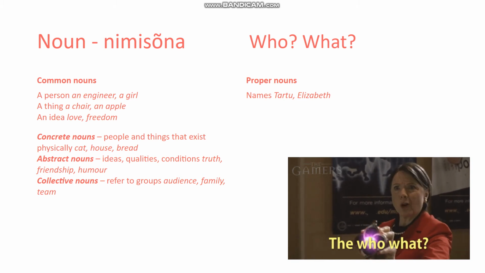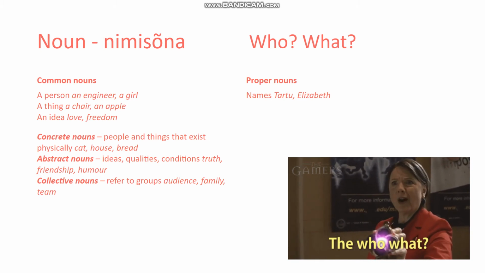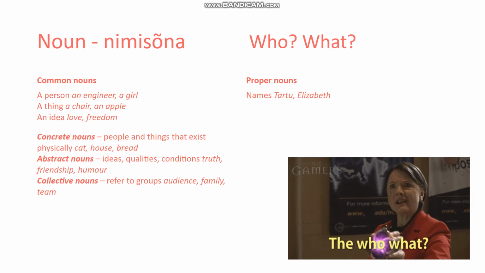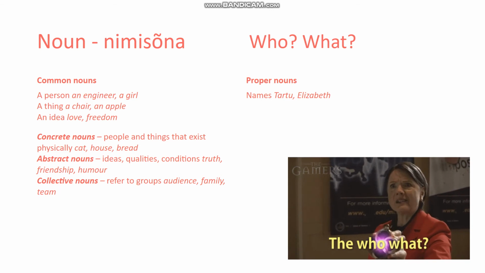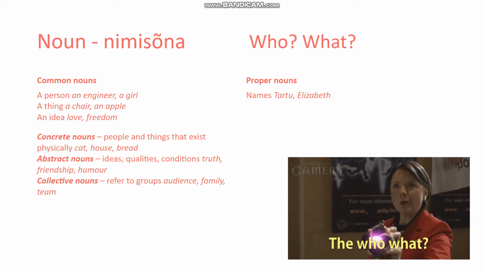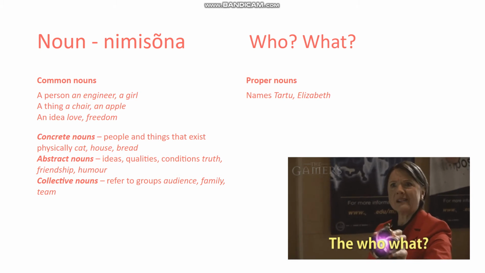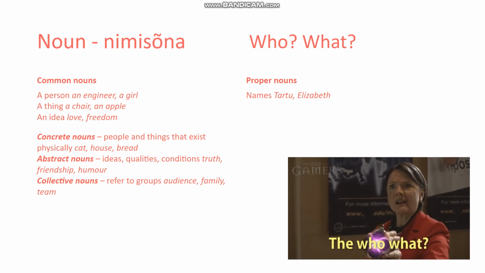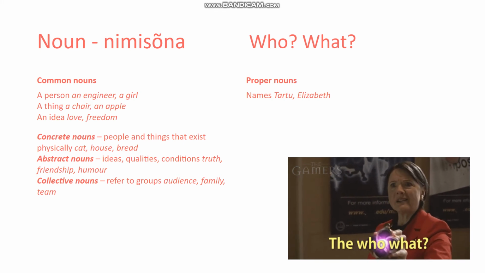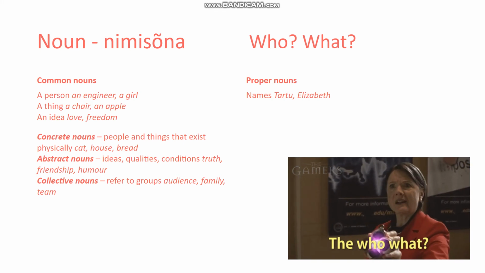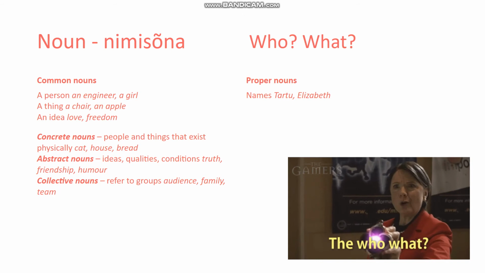On the other hand, abstract nouns are ideas, qualities, or conditions. So we can talk about truth, friendship, and humor, for example, but we cannot touch them. So as you can see right now, I have brought some examples, but they are all common nouns. So the word truth is a common noun, but it's also an abstract noun.